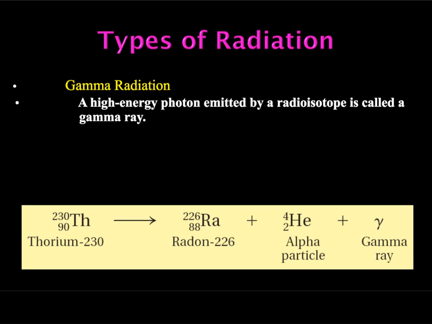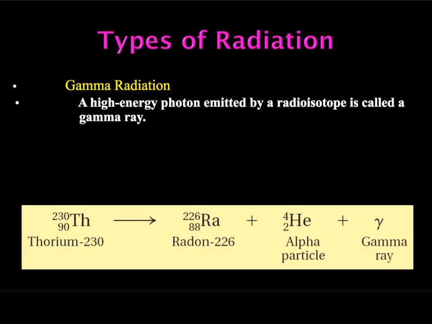Our last type of radiation is called gamma radiation, and in gamma radiation we don't actually have a particle that's leaving, we have a ray. So it's like this little packet of high energy, called a photon. It's kind of like a packet of light that just gets shot out of the nucleus when we have a nuclear reaction. This can sometimes happen during beta radiation or during alpha radiation.